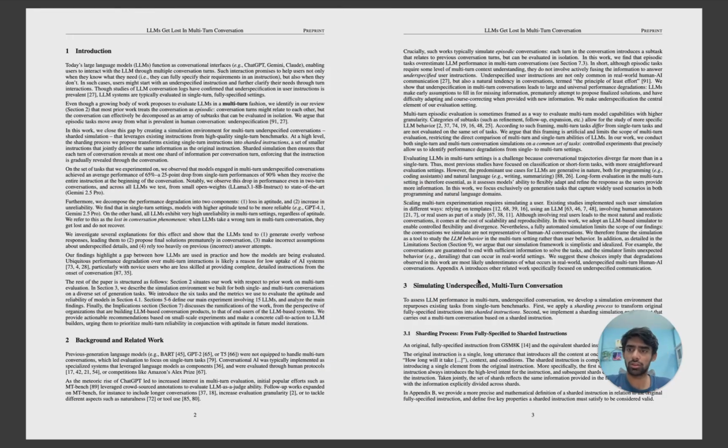They are saying the introduction goes like this: today's LLMs function as conversational interfaces, as we have already said. ChatGPT, Gemini, Claude all have their interfaces where you go and chat. But in this work we close this multi-turn gap, because most of the time we will do tasks in a single interface, right? But we identify in a review that most prior work treats the conversation as episodic. Conversation turns might relate to each other, but the conversation can effectively be decomposed as an array of subtasks that can be evaluated in isolation, because the models have been trained like this, right? So let's see what they have thought of doing.